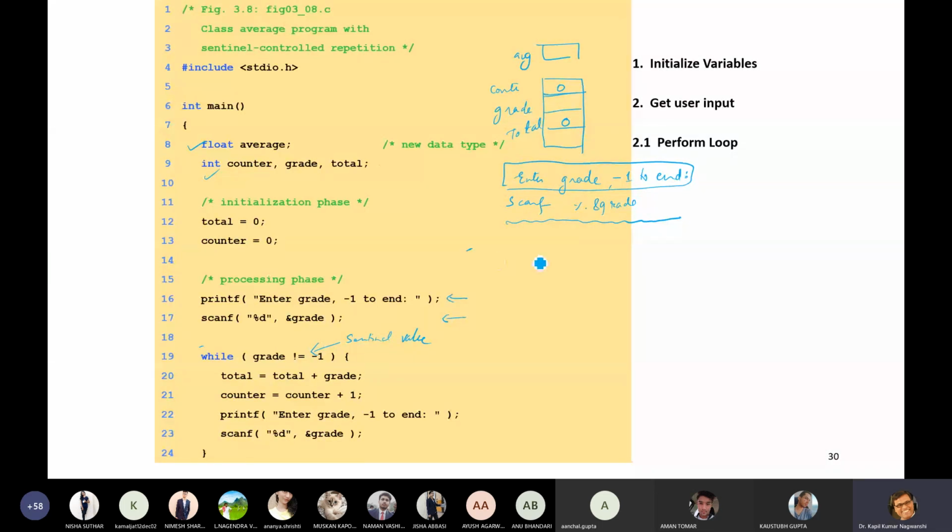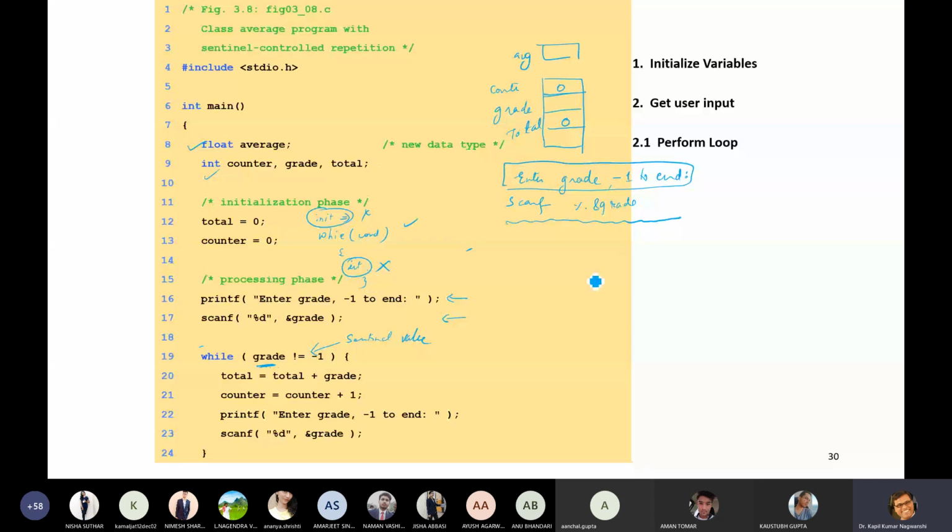Now inside while, what will happen? The condition is grade is not equal to -1. No initialization is there. Nothing will be initialized and no increment or decrement will be given. Then how will this program run? Let me show you. Previously I showed you that in the structure of while, initialization must be there, and then the while condition must be there. The condition is there, but no initialization and no iteration. Then how will this program run?